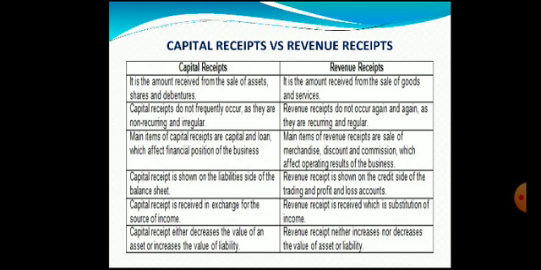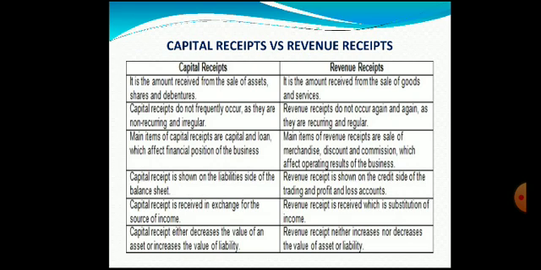In case of revenue receipts, the main items are sale of merchandise, discount and commission, which affect the operating results of the business. Here the revenue receipts will not affect the financial position, rather they affect the operating results of the business concern, because they have a bearing on the profit or loss of the business.